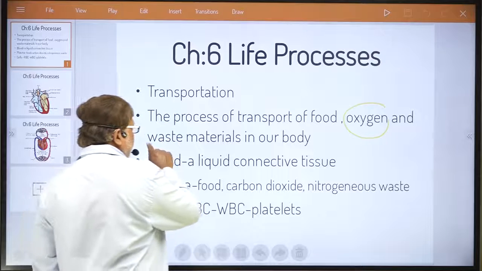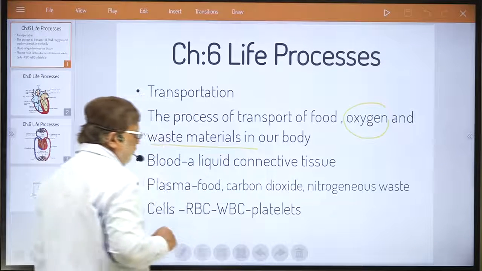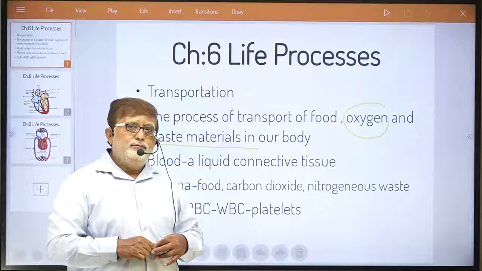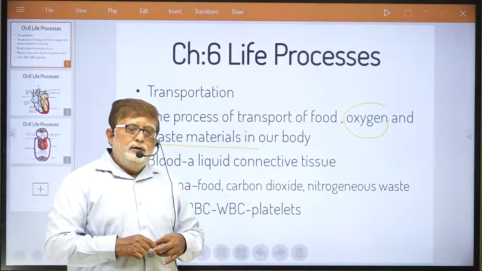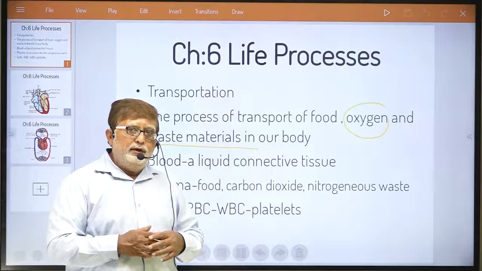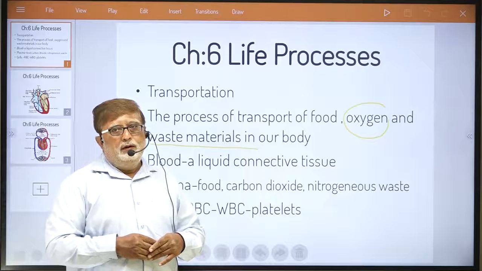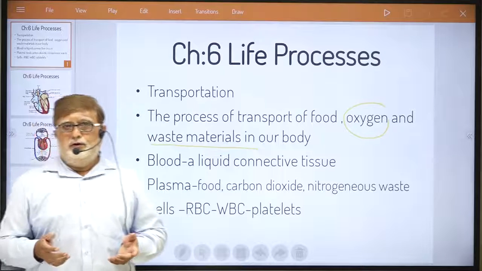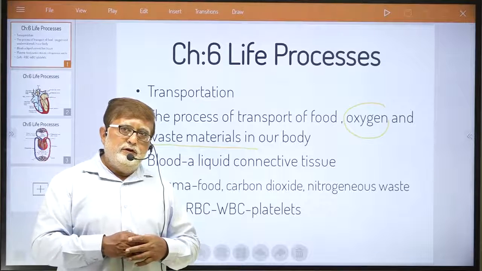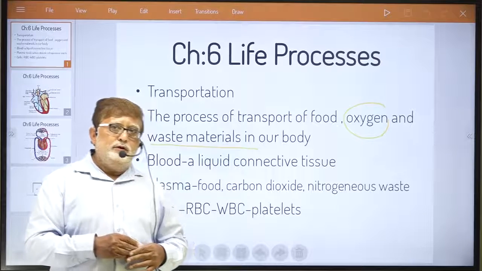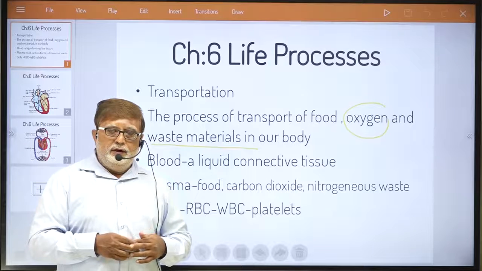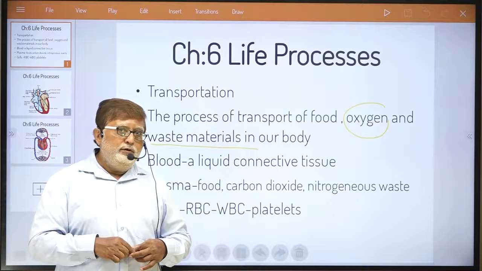Similarly, dear student, a very important one is transportation of waste material. That means transportation of excretory products like urine. Urine also needs to be transported up to the excretory organ, because urinary waste is produced in every part of our body.